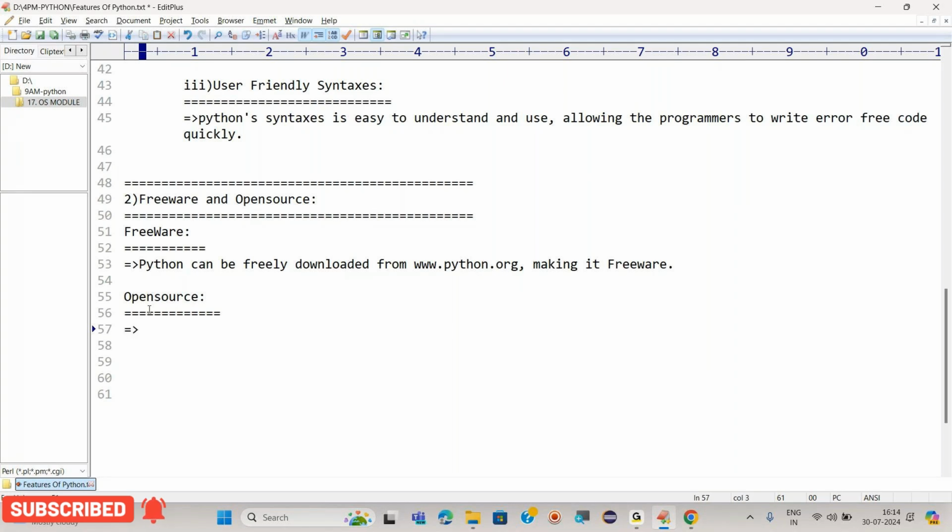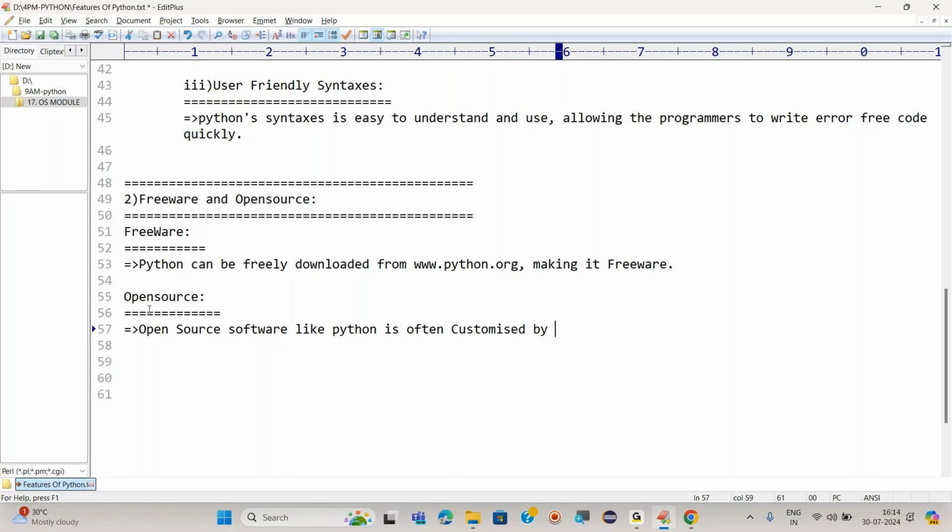So I can say open source software like Python is most often customized by various companies.